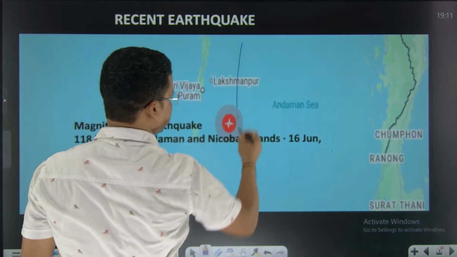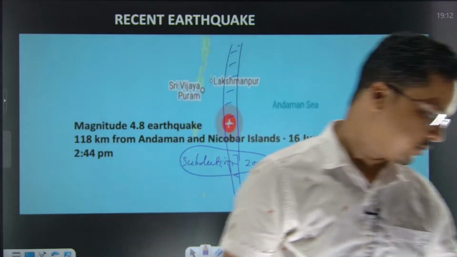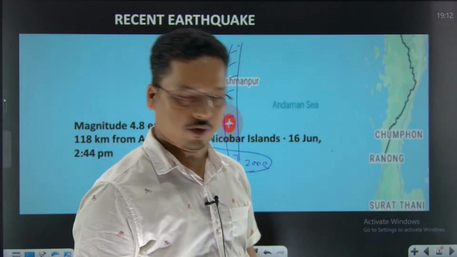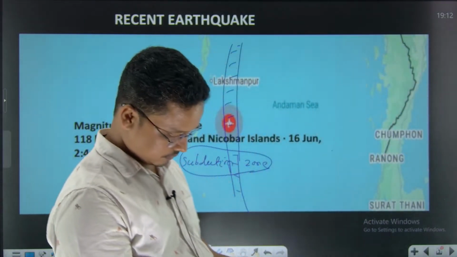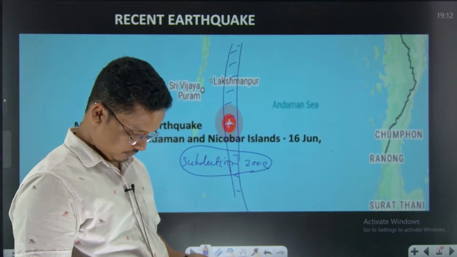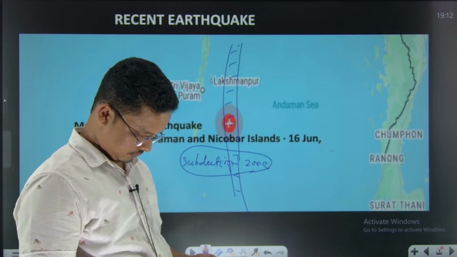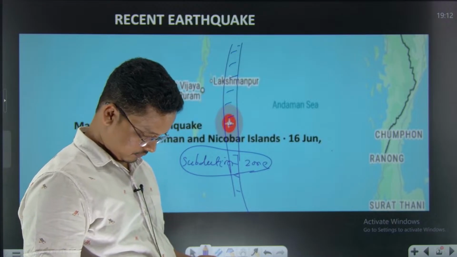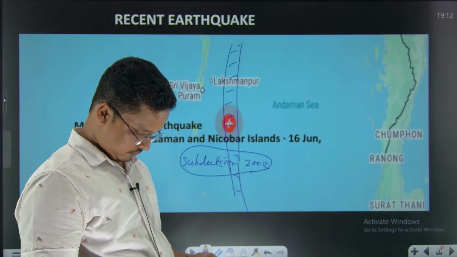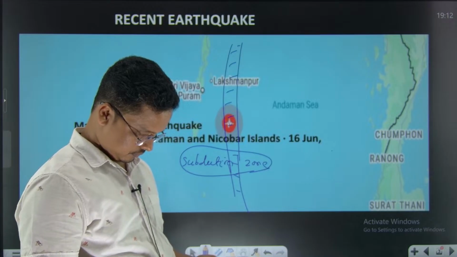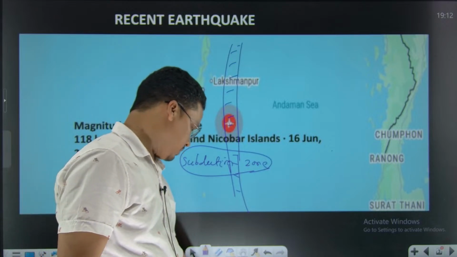As this region has a plate boundary, here is a subduction zone, and that is why we have to study it in depth. So this is a subduction zone.